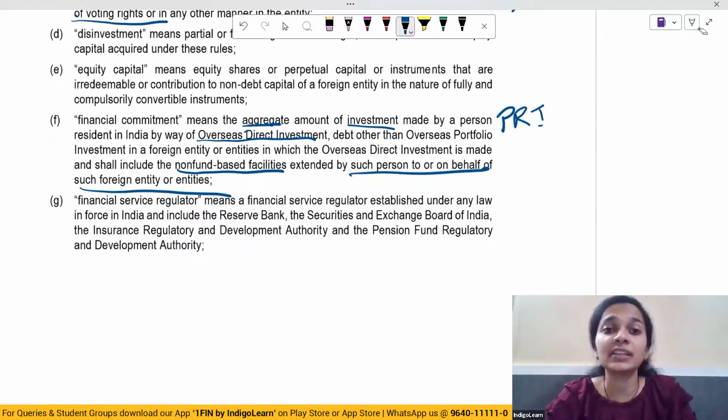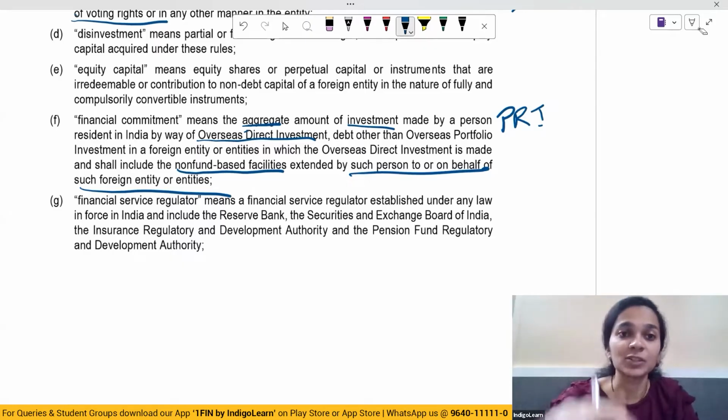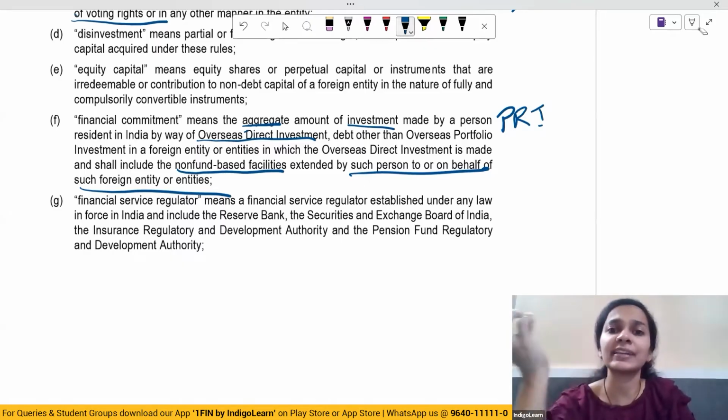It also includes any non-fund based facilities which have been extended, and it also includes any other overseas investments which have been made. So everything apart from or debt other than the overseas portfolio investment is covered here under financial commitment. So what is financial commitment? It is an aggregate amount of investment which is made by a person resident in India.